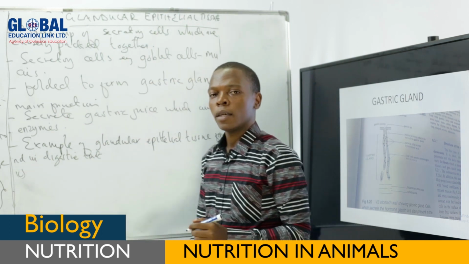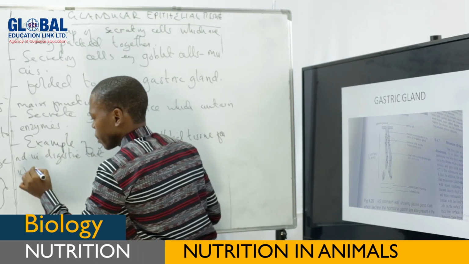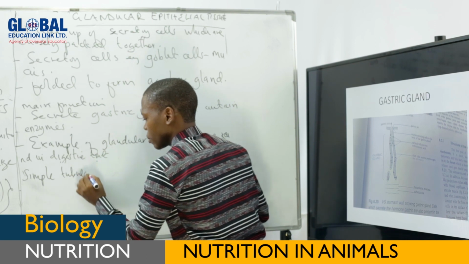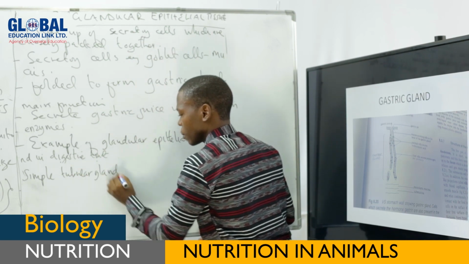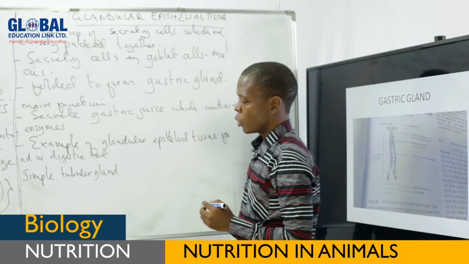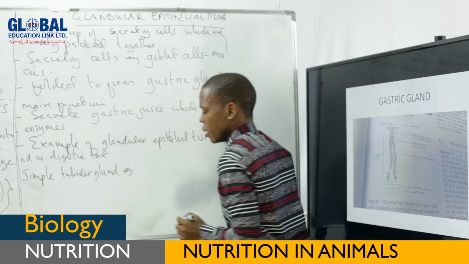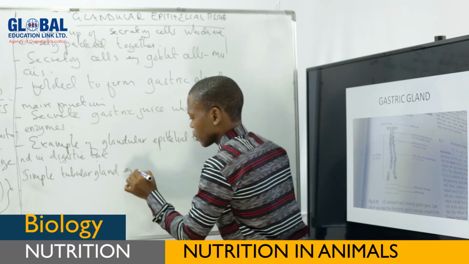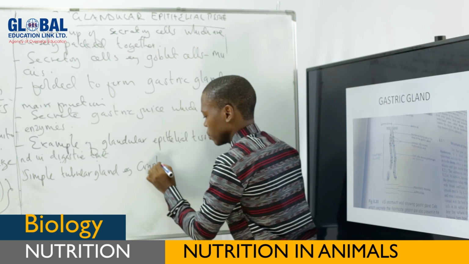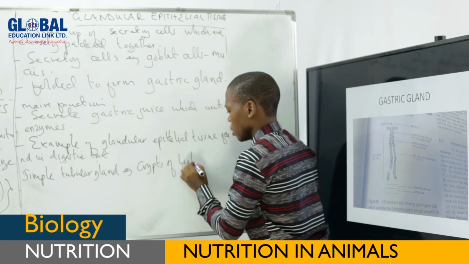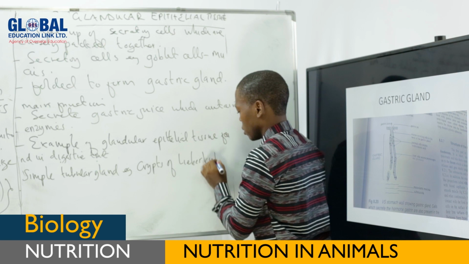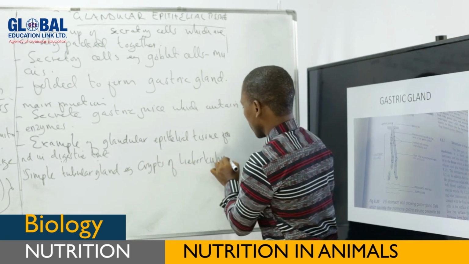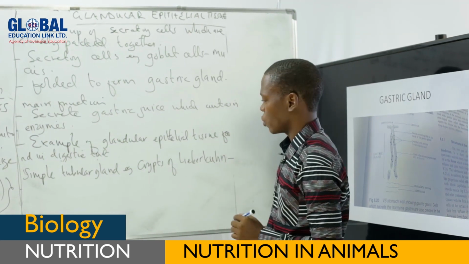We have a simple tubular gland. As an example of this simple tubular gland, you remember the so-called crypts of Lieberkühn. Crypts of Lieberkühn are one of the glandular epithelial tissues.